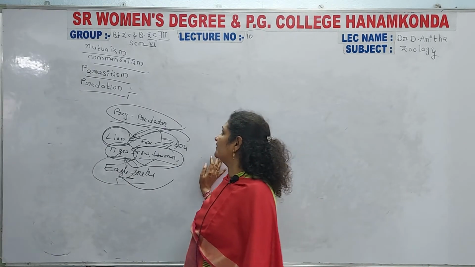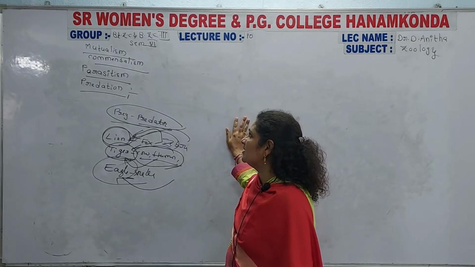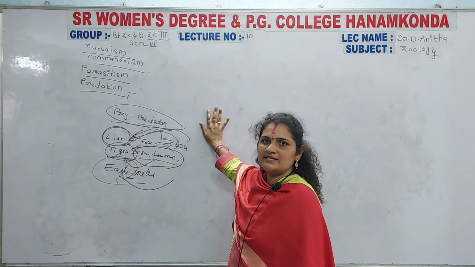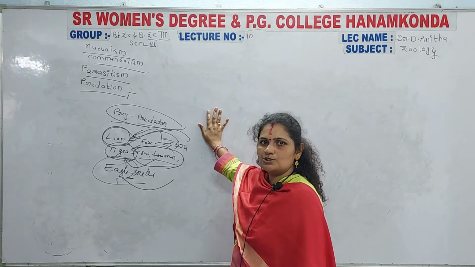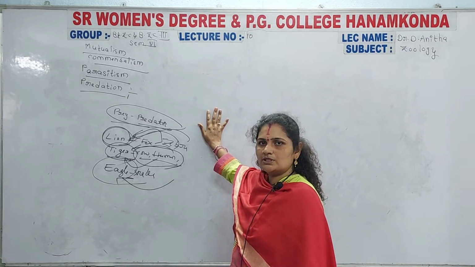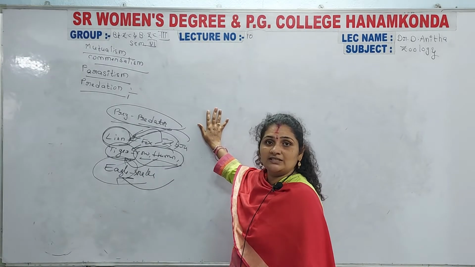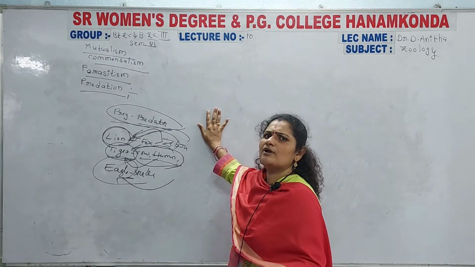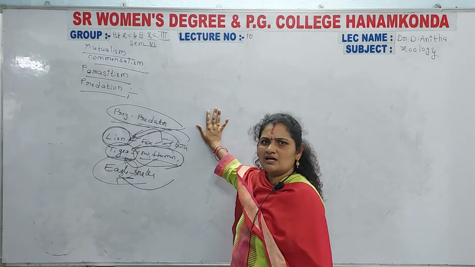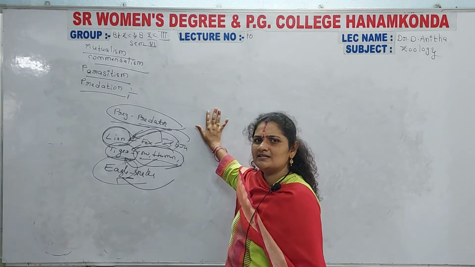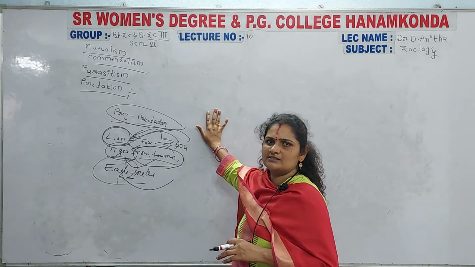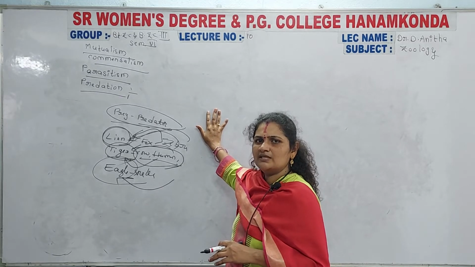When we compare it with mutualism and commensalism, parasitism is somewhat less harmful, in that it can harm the host but does not kill the host. But in predation, the predator is the organism that directly attacks another organism, kills that particular organism, and then consumes it.